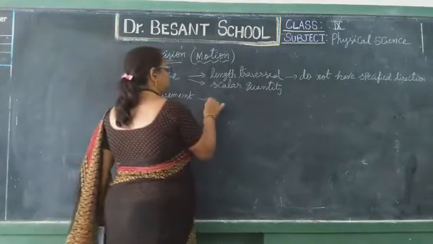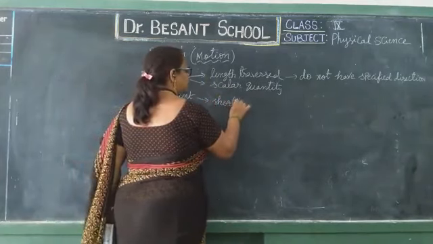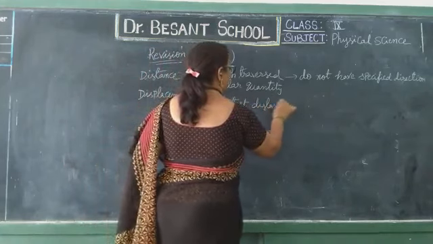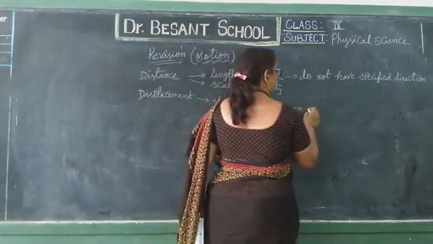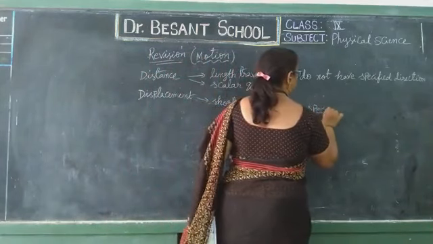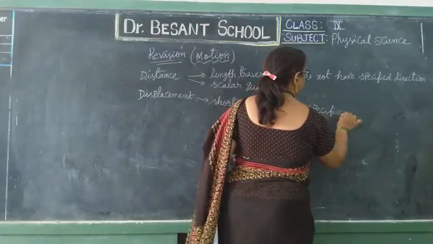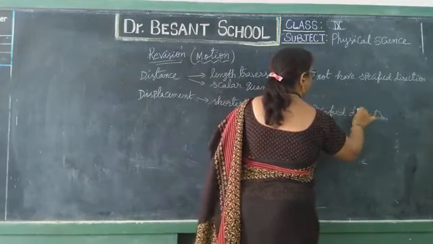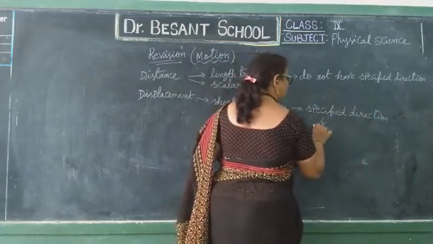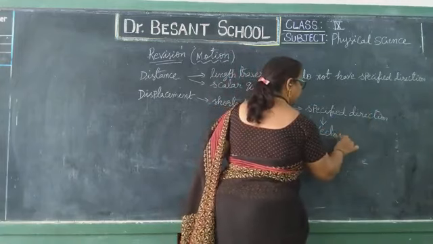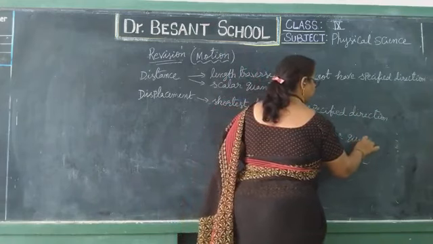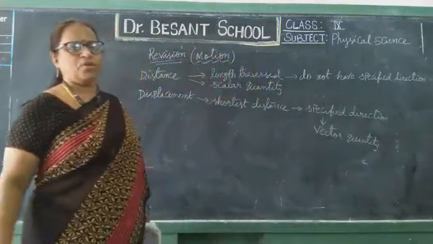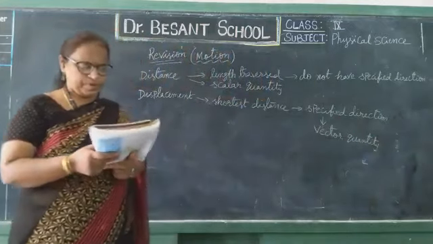Whereas displacement is the shortest distance covered by an object, and displacement has a specified direction. As it has a specified direction, what quantity do we call it? Yes, it is called a vector quantity. Clear, children?